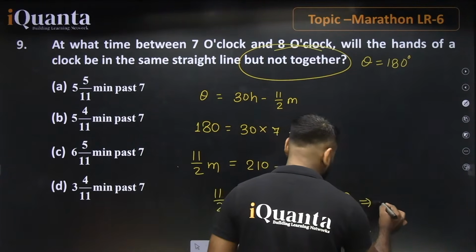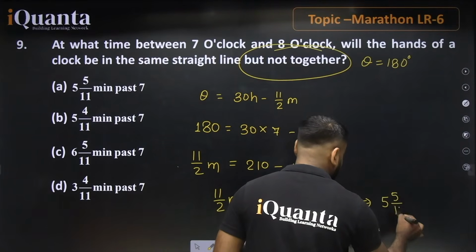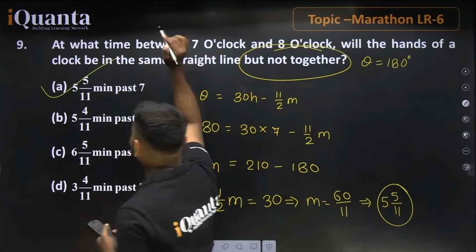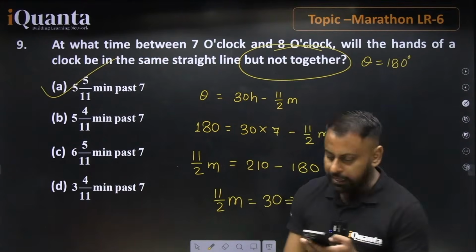So yes, we can say 5 whole 5 by 11. So it means that 5 whole 5 by 11 minutes past 7 is the correct answer for this question.